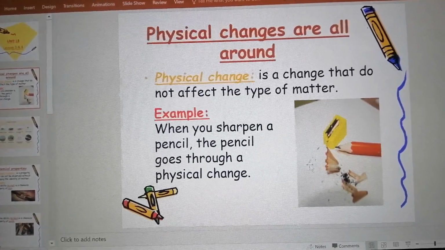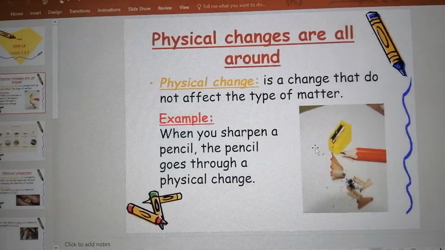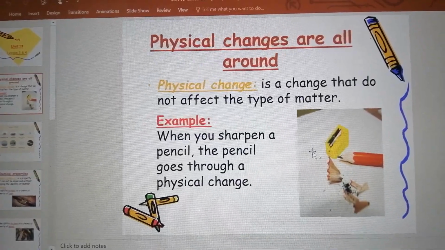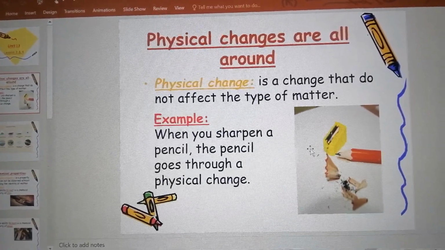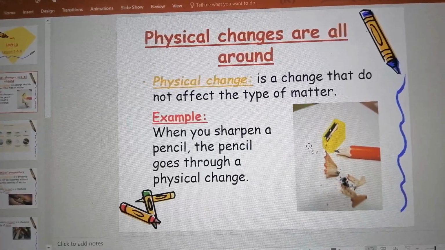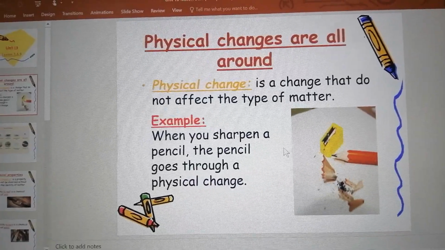Okay, what else? Like water. When you freeze it, it becomes an ice cube. Okay, the ice cube is still water. Is it a new substance? No, it's not a new substance. It's still water, but it changed its form from liquid to ice. Okay.